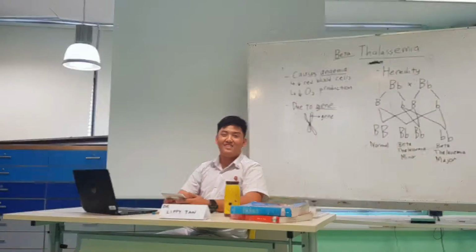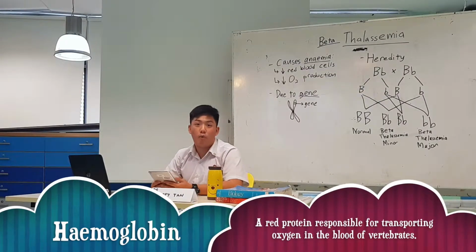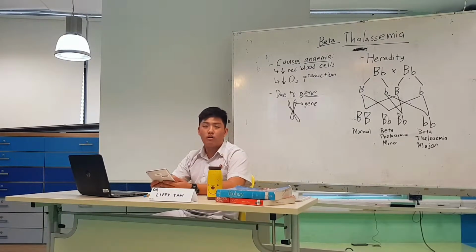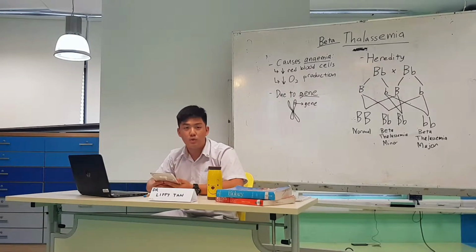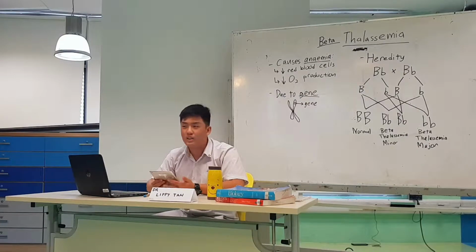We'll find out now. Hemoglobin is one of the most important proteins we need in our body. It is found in our red blood cells and it has 4 prosthetic groups that enable it to bind to oxygen to form oxyhemoglobin. This transports the oxygen throughout our body and gives us the energy we need during cellular respiration. So yeah, it's pretty important.